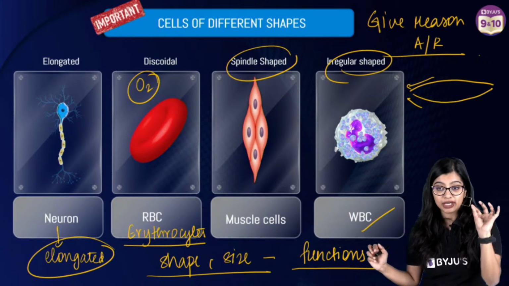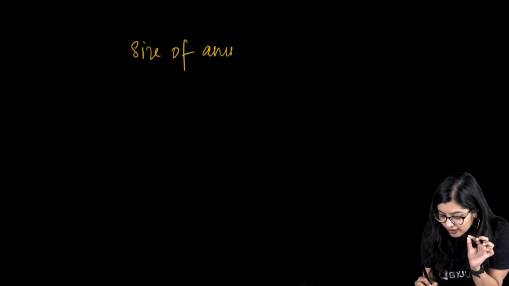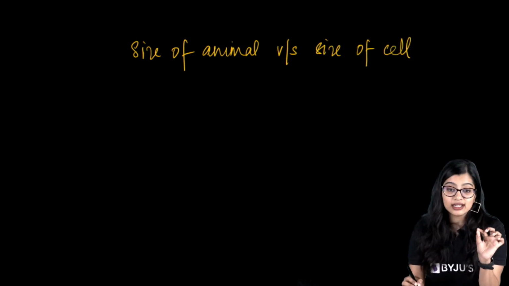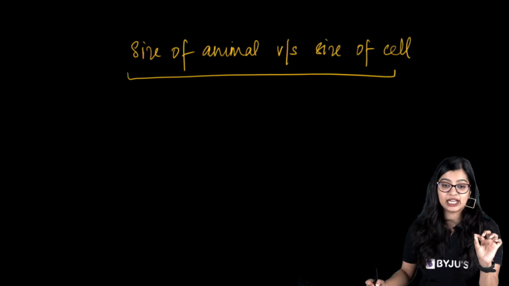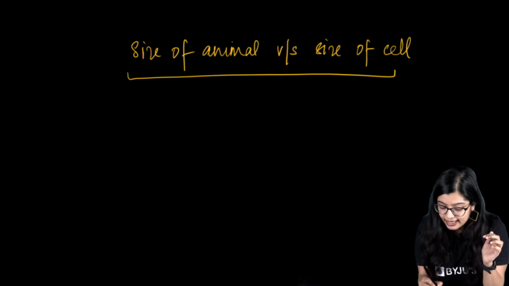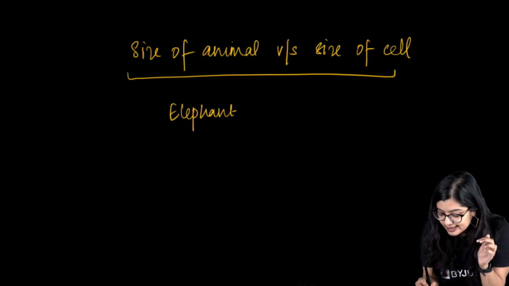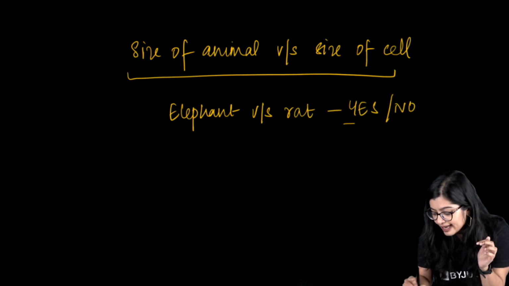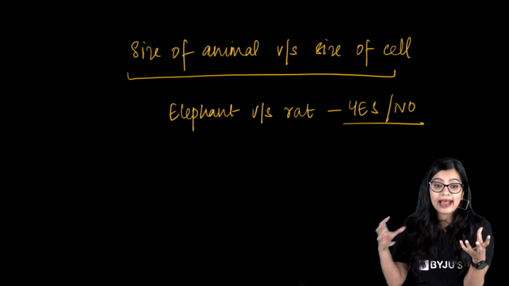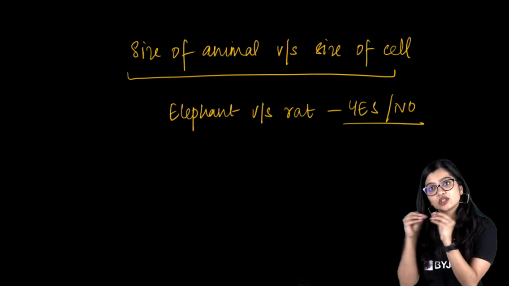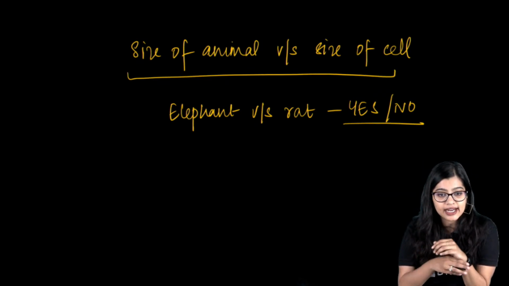Now one more thing that you need to remember here, which is an important pointer. Size of animal versus size of cell. This is also another question that they will ask in the examination. Do you think there is a difference in the size of a cell in an elephant versus a rat? Yes or no? Does the elephant have bigger cells because it is big in size, or does the rat have smaller cells because it is small in size?